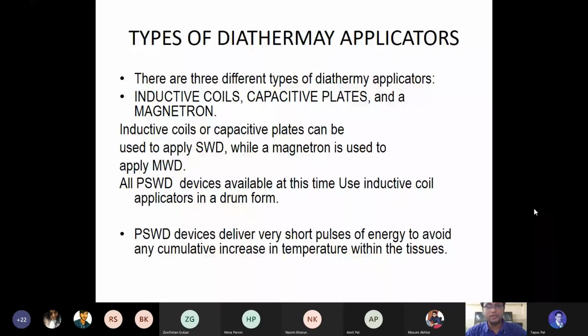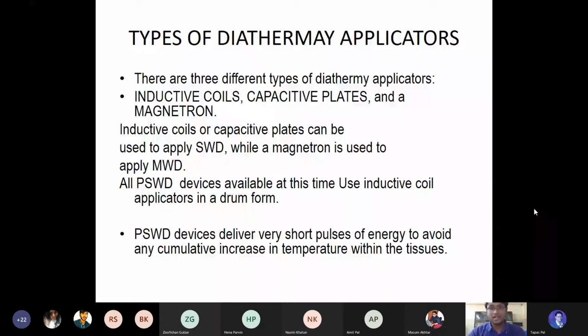Now, you might be wondering what the difference is between the SWD and the PSWD. As I told you, SWD, PSWD, MWD are all deep heating modalities. It can penetrate deep into the patient's body. It can go to the level of the vertebra and beyond, because it is an electromagnetic effect.